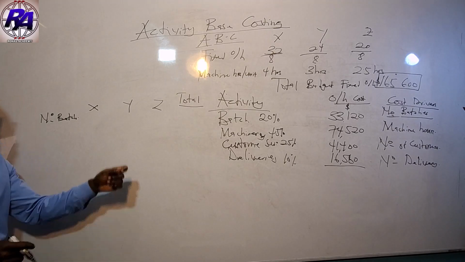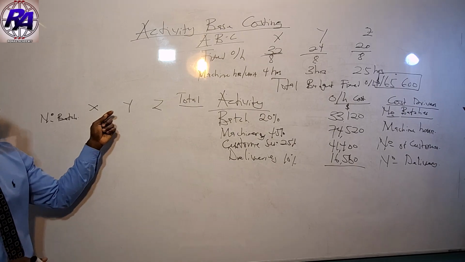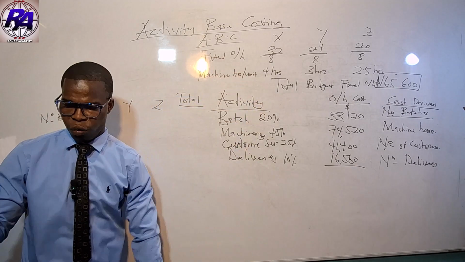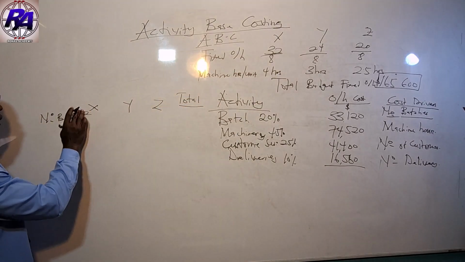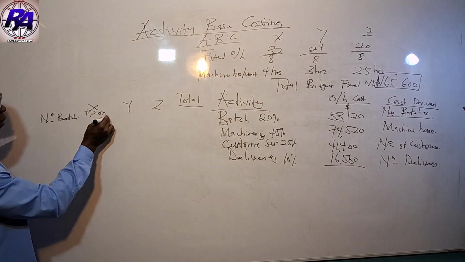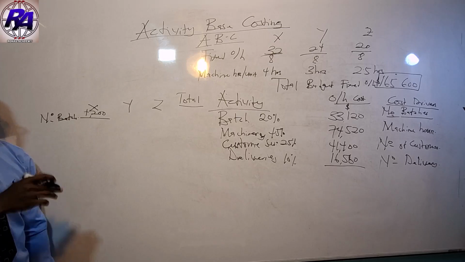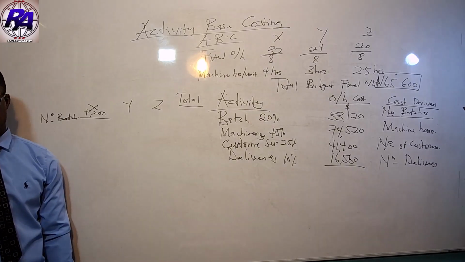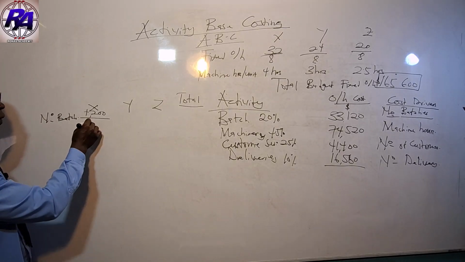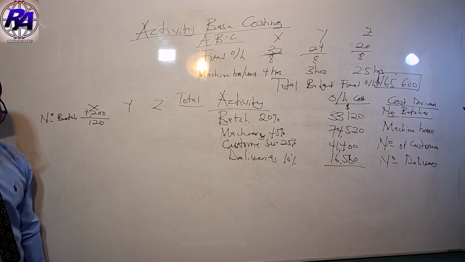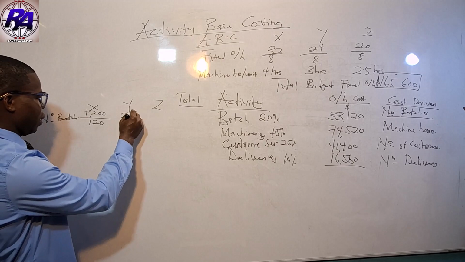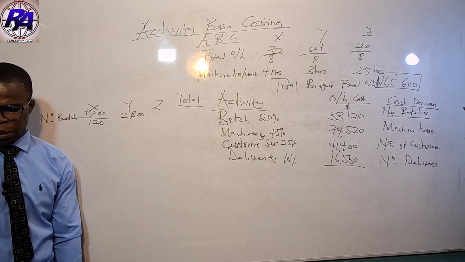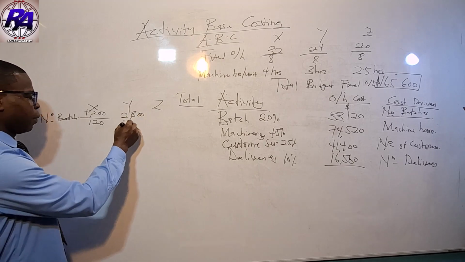So for us to get the number of batches, we will take the total units produced for X. Total unit is the 1,200. We divide it by the number of units in a batch to get the number of batches. So here it will be divided by 120. The total unit produced for Y is 2,800. We divide it by the unit in a batch of 140.